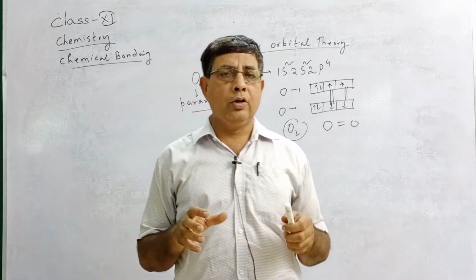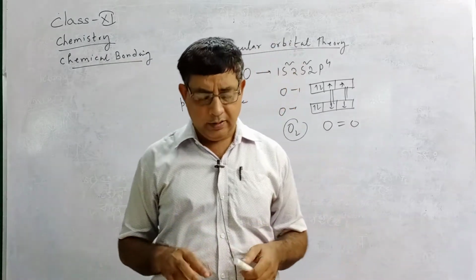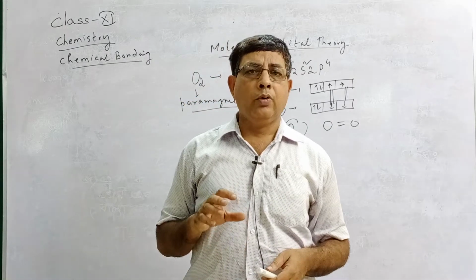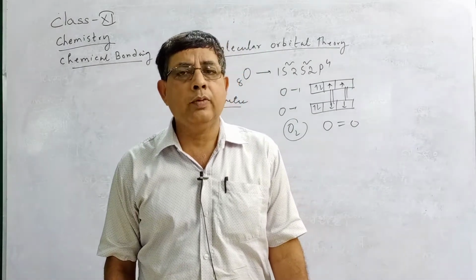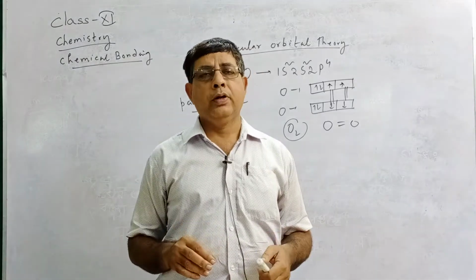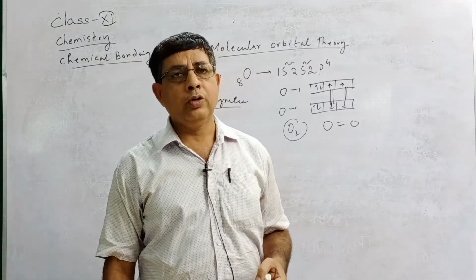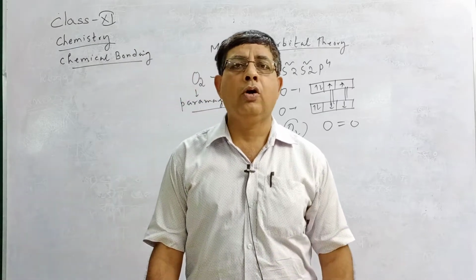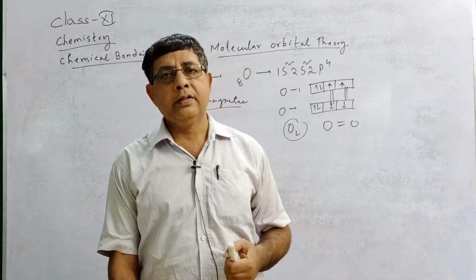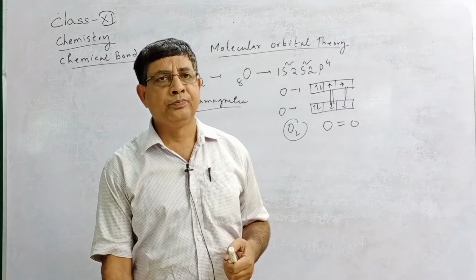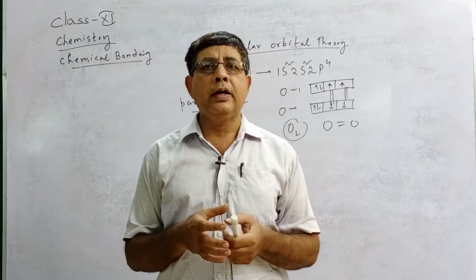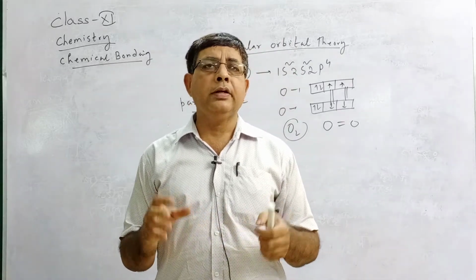Next, two atomic orbitals of comparable energy, that is nearly the same energy, and with proper orientation overlap to form molecular orbitals. So molecular orbitals are formed by overlapping of two atomic orbitals of almost the same energy and similar symmetry or proper orientation. The electrons in a molecular orbital are influenced by the number of nuclei present in the molecule.